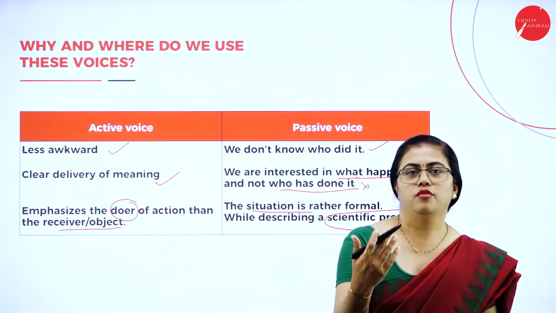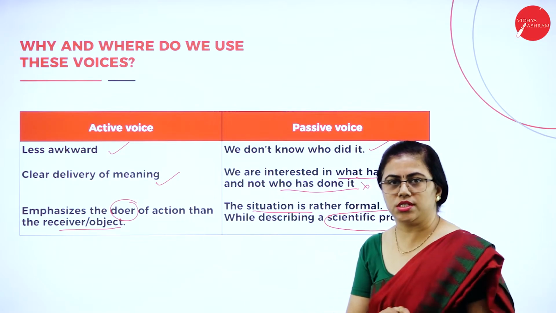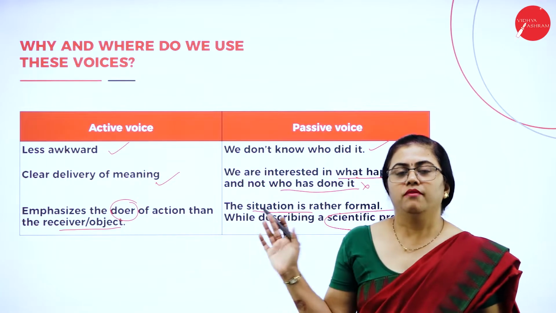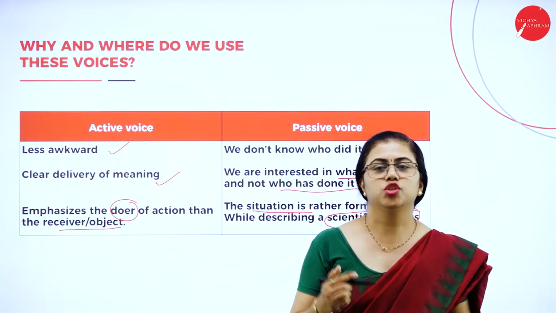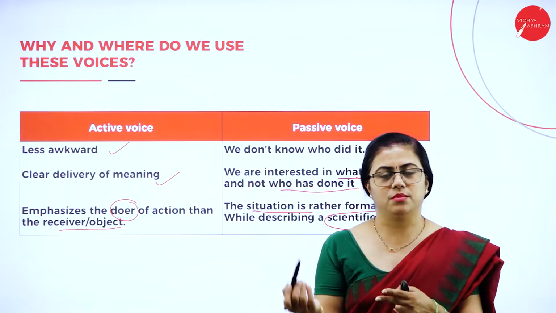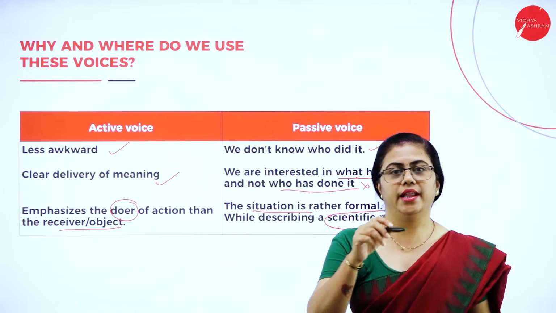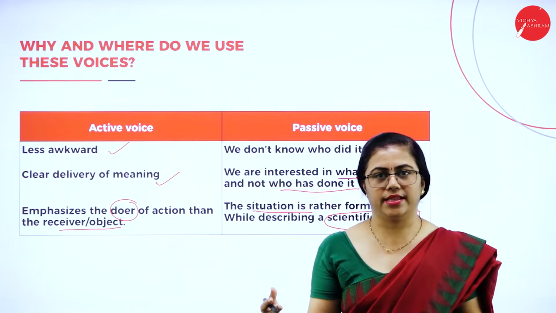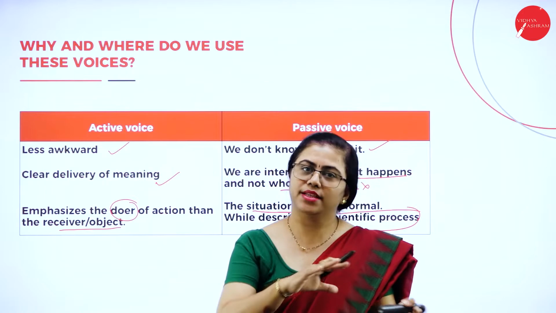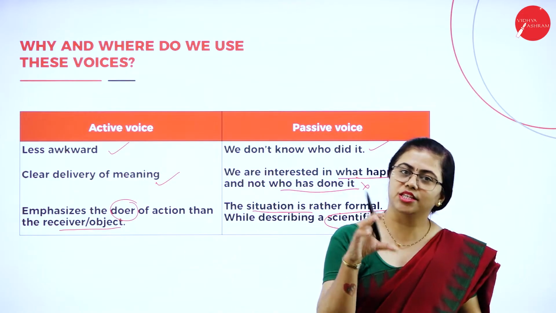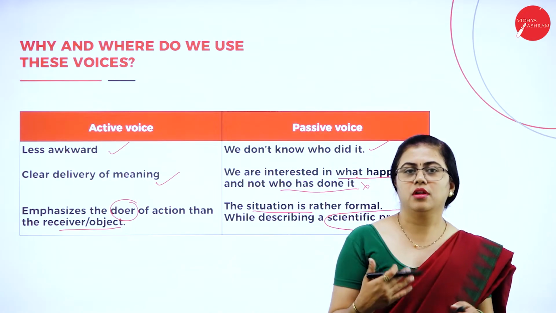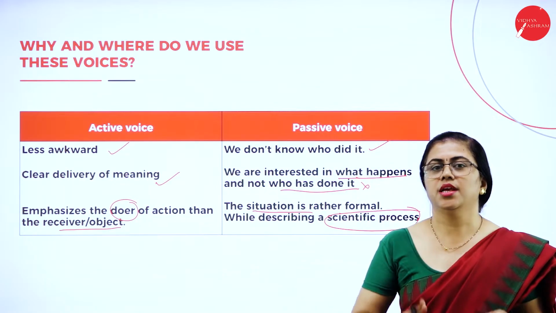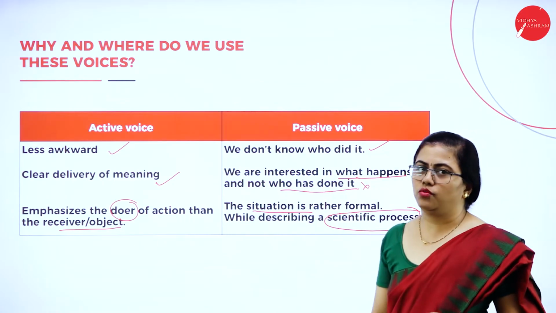It depends, whichever you want to use, you may use it. I'll just give you an example of a mathematical and scientific process. When you want to derive some formula, you just say y is derived from x or something like that. You cannot say I derived y from x. You just have to use it the other way: y was derived from x. I'm just giving you an example. This might not be true, but the situation is correct. This is apt for what I'm describing. Whenever you're describing a scientific or mathematical derivation, you have to make use of passive voice only.